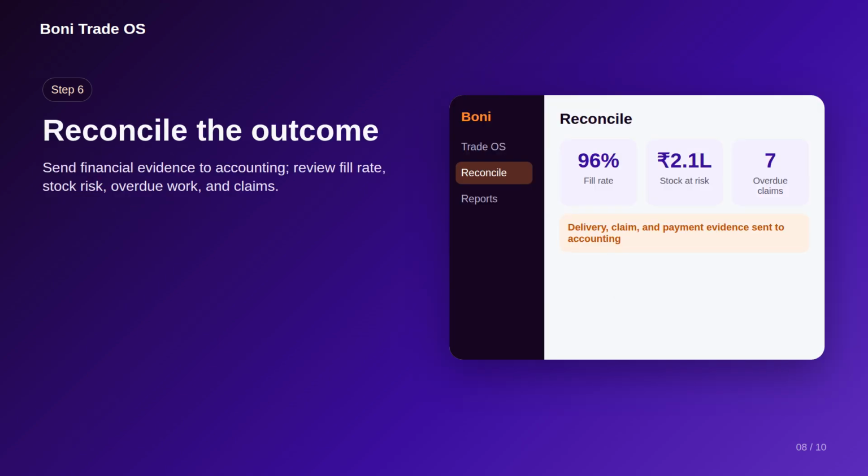Finally, reconcile the outcome. Delivery, claim, payment, and reconciliation references are sent to the accounting layer as evidence, and the operating team reviews fill rate, stock risk, overdue work, open claims, and repeat demand in one place.